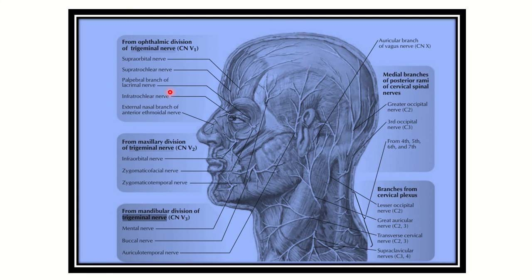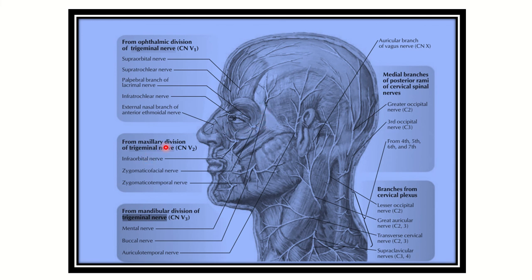Then we can see other branches such as the palpebral branch of lacrimal, which supplies here, then infratrochlear, which supplies here, and the external branch of the anterior ethmoidal nerve, which supplies up to the nose tip. So the ophthalmic division supplies a larger area up to the nose tip and the eye.